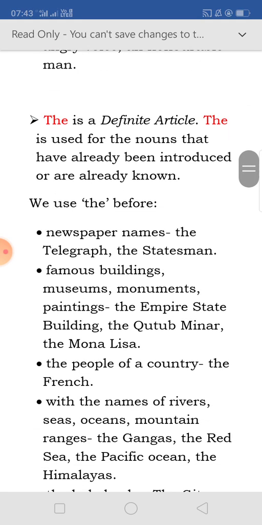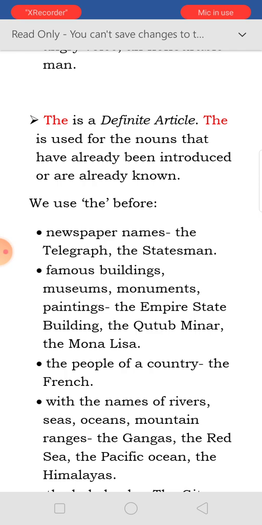The is a definite article. The is used for the nouns that have already been introduced or are already known. When we are saying any particular name, then we can use the. Like a newspaper name: whenever we write any newspaper's name, we start with the. The Telegraph, the Statesman.